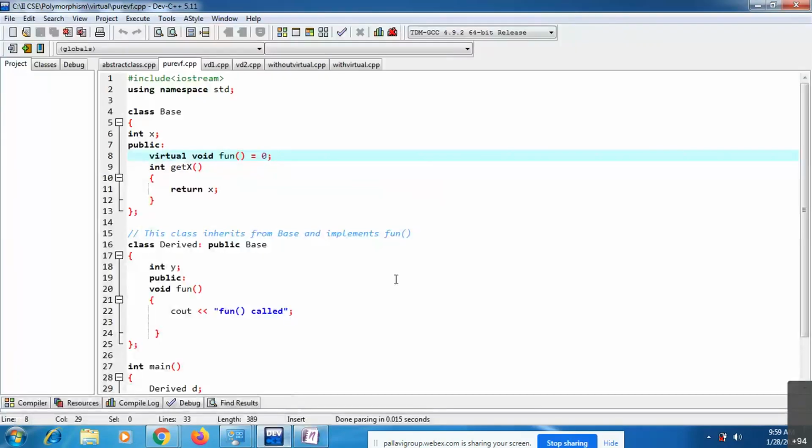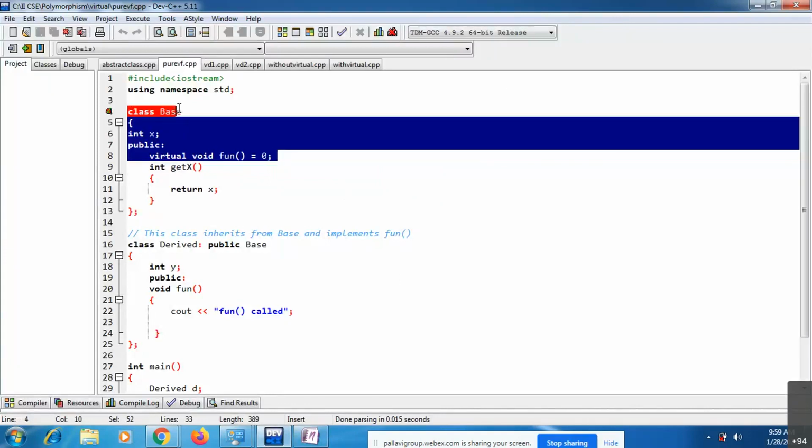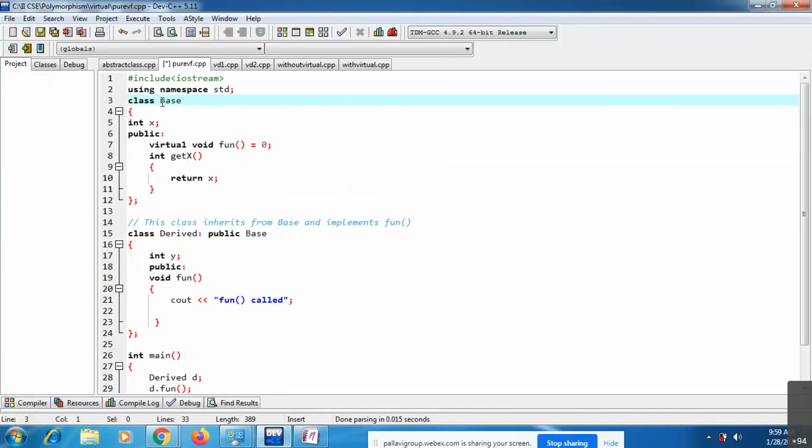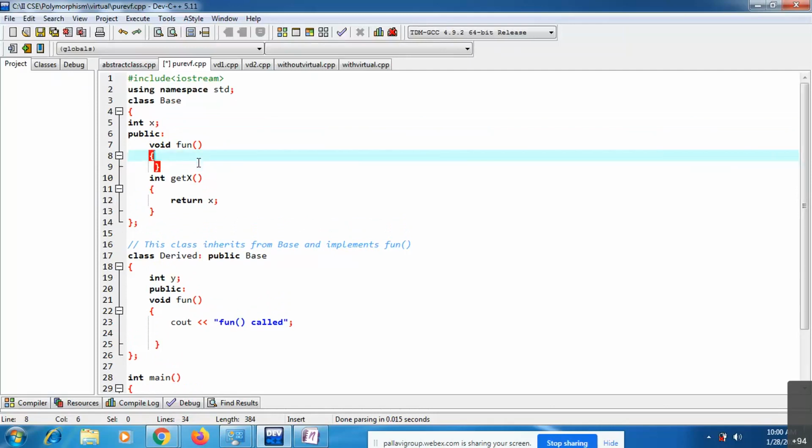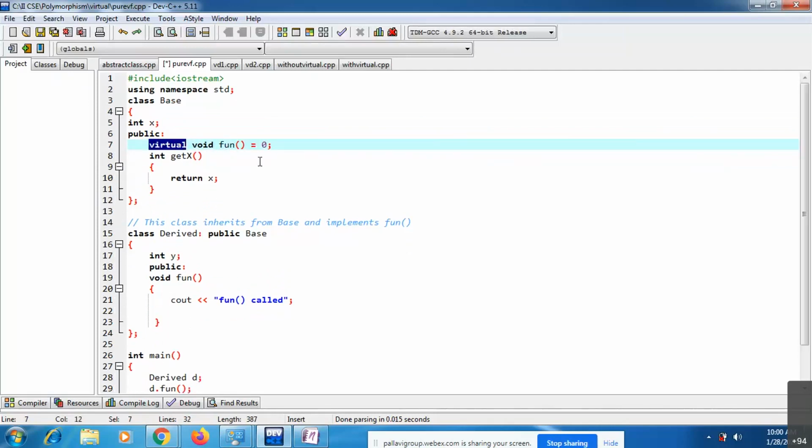See, consider I have one class, base. Inside I have one private member x and a public member, one pure virtual function. This is the way you can write it. If it is a normal function, you need to write like this, right? Some void fun, and here you will write some code. But I'm making this void fun a pure virtual function. You need to assign that virtual function to 0 in this way.